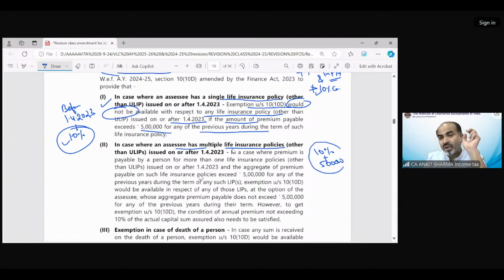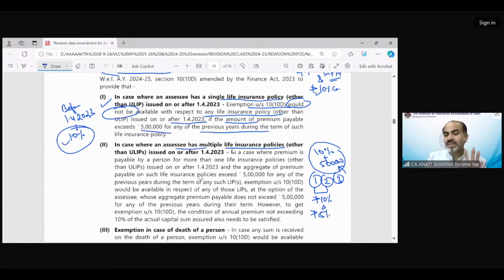If you have three policies and any of them violates any of these conditions, then the consideration received for that policy would not be eligible for exemption under section 10(10D). Suppose these two policies' insurance premium does not exceed 10% and does not exceed 5 lakh.